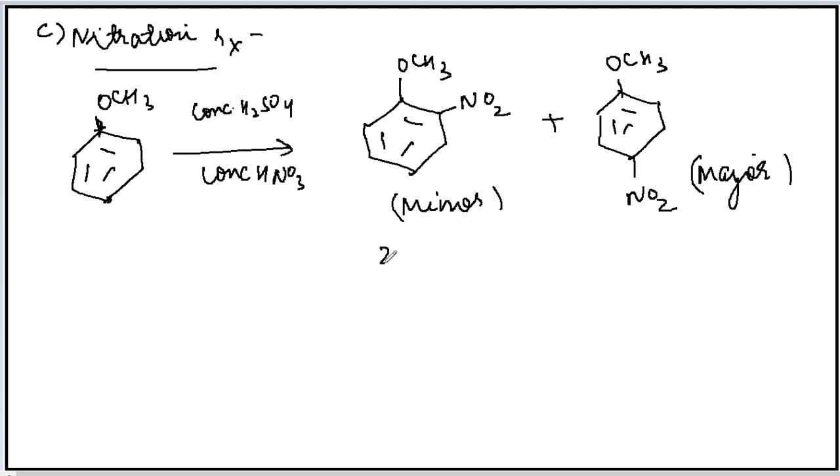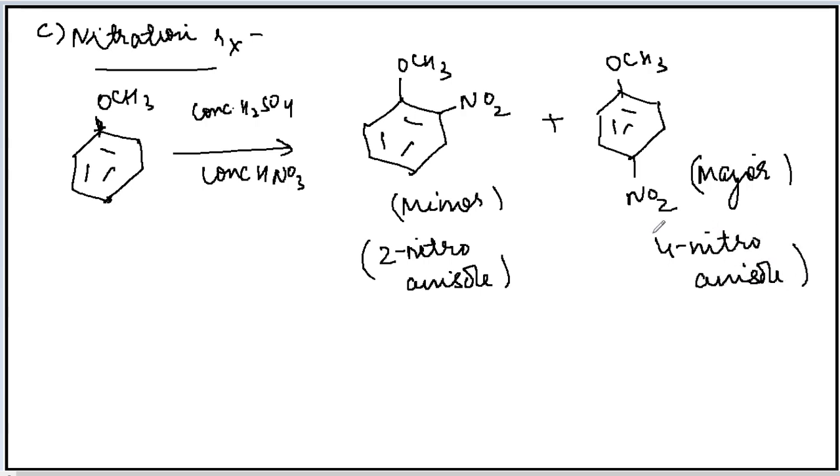The name of this product is 2-nitro-anisole, and this will be your 4-nitro-anisole, also called as ortho-nitro-anisole or para-nitro-anisole, or you can also use the name of anisole as methoxybenzene. So this is how the electrophilic substitution reactions take place.